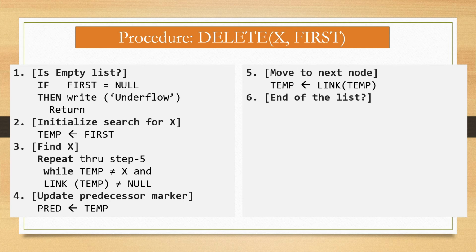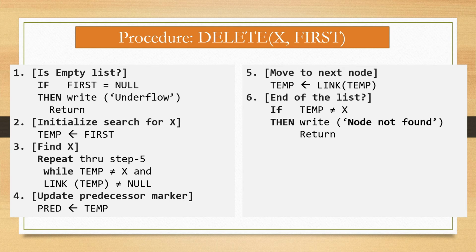Step number 6, end of the list. If temp is not x, right, we go to find the element x, but we reached the end of the list but we can't find the element x. That means temp is not x. That means this list does not have a value x.